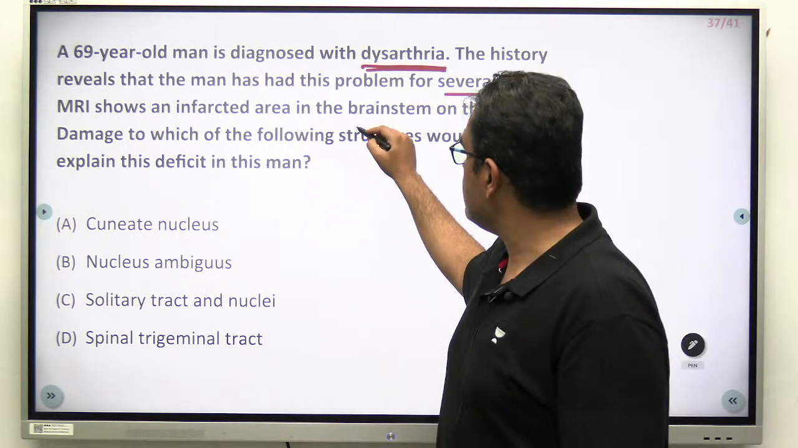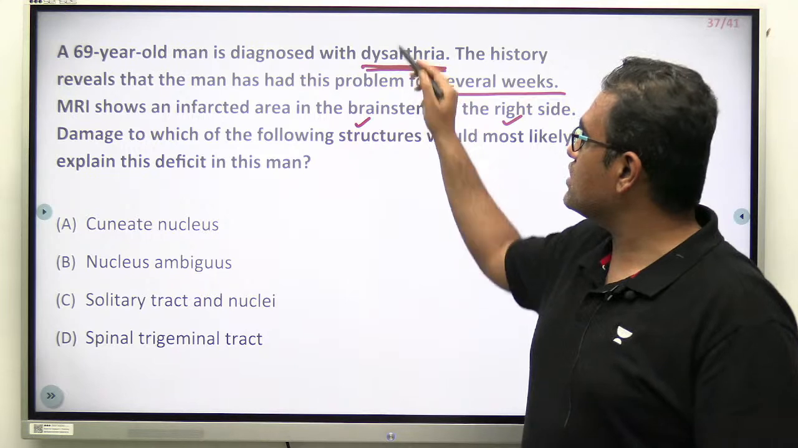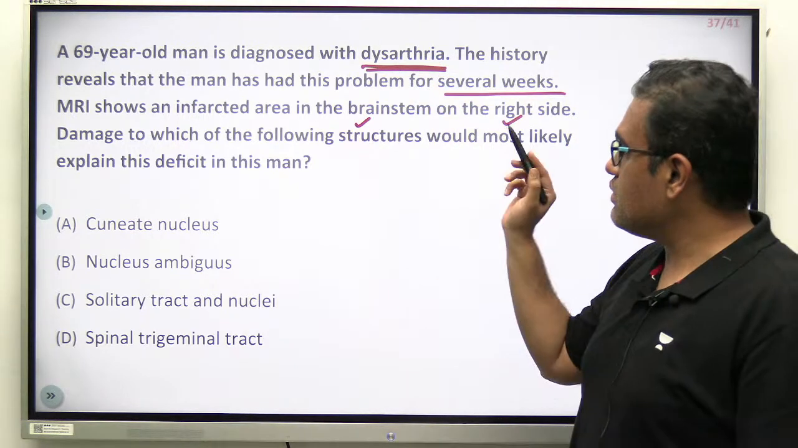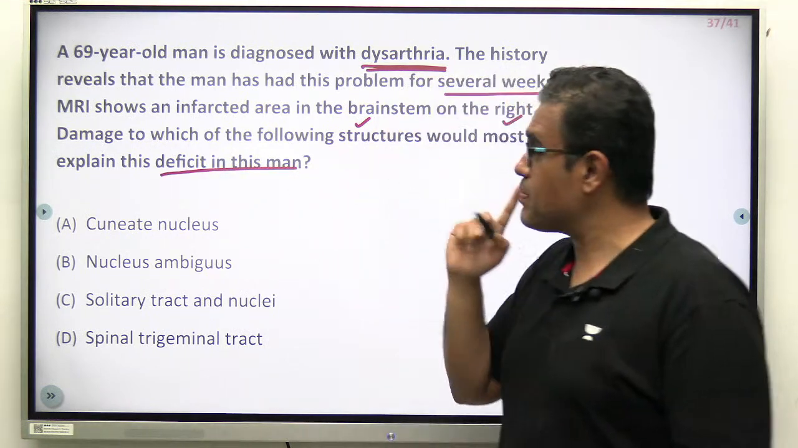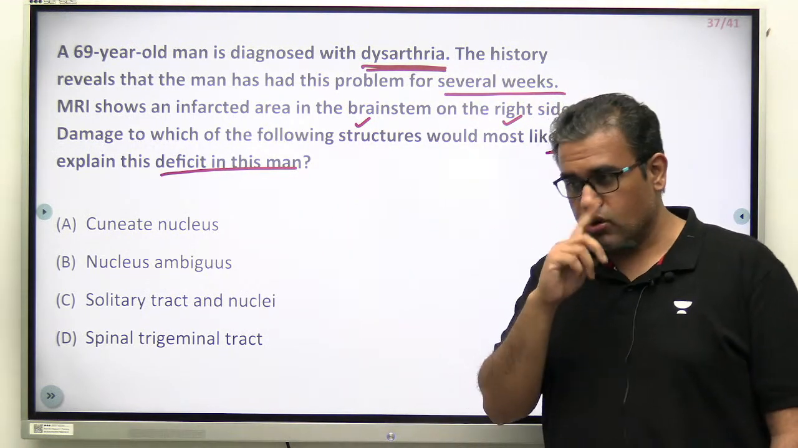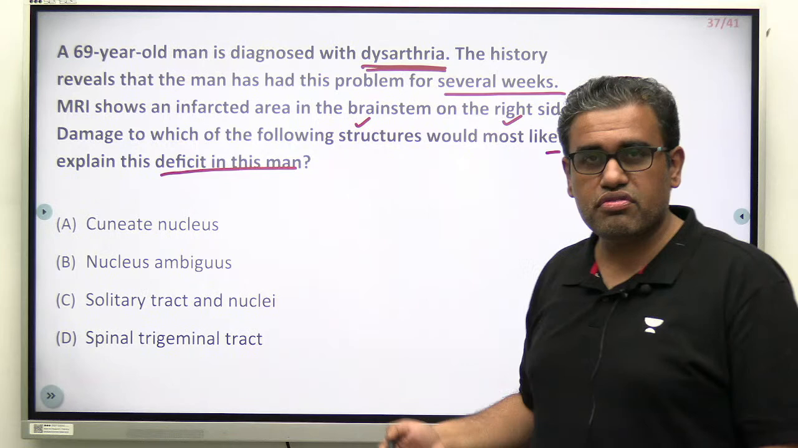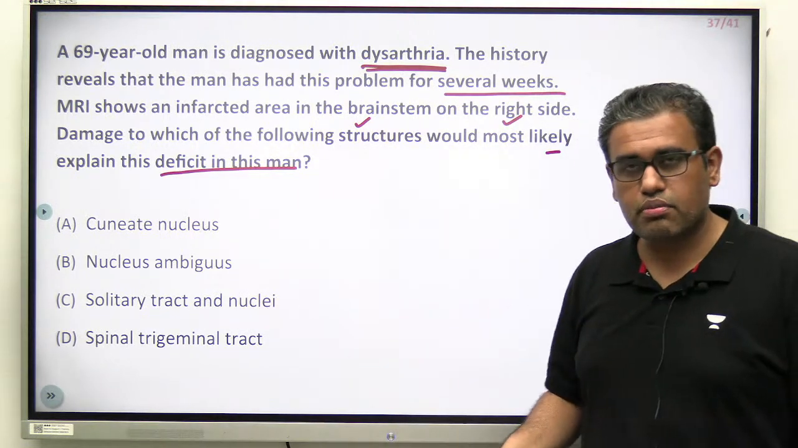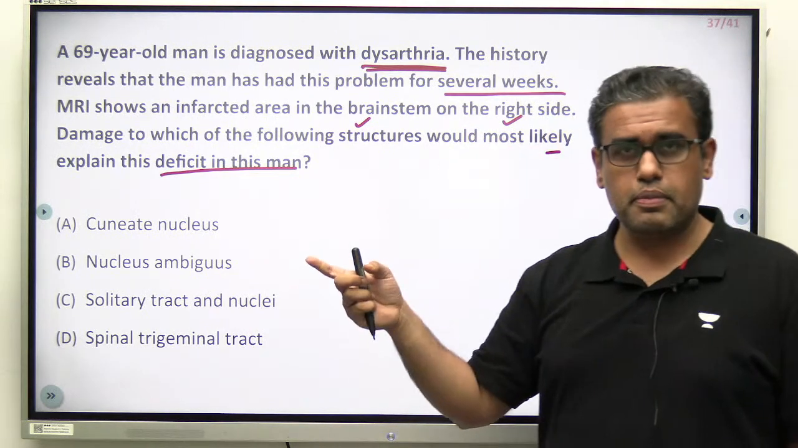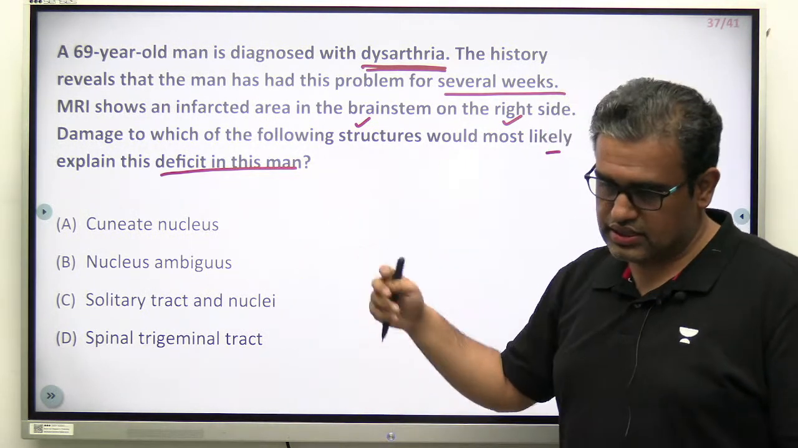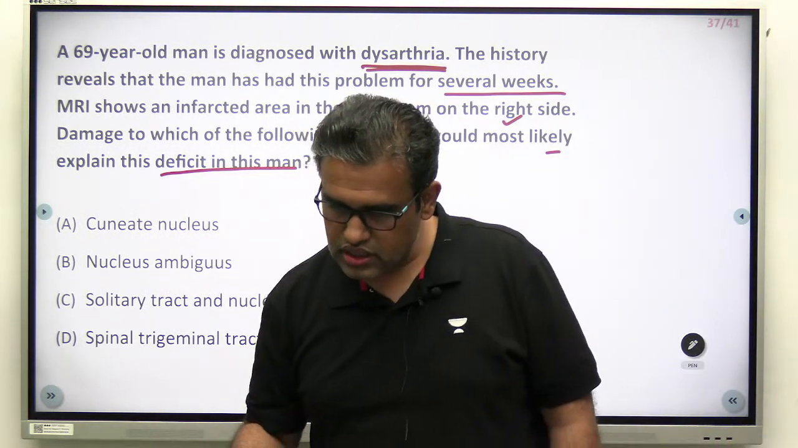Problem is in the brain stem on the right side. Fine. What is the problem? Dysarthria. Damage to which of the following structures would most likely explain this deficit in this man? Patient is not able to articulate speech for a couple of weeks. You ordered an MRI of the brain. You're seeing a lesion on the brain stem on the right side. Fine. Which nucleus?